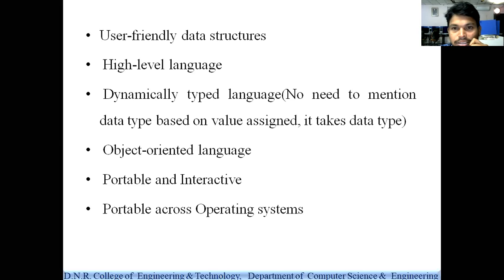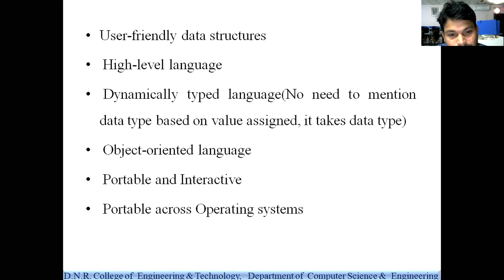Interpreted programming language in the sense, the program is executed line by line. If you take C programming, C is a compiled programming language, that is, the entire code is compiled and executed at once. In C programming, all the code is compiled at once. But if you take Python programming, it is executed line by line. That's why it is an interpreted programming language.